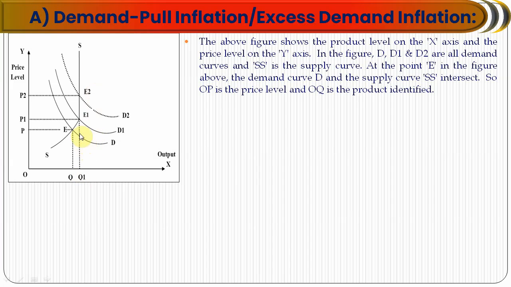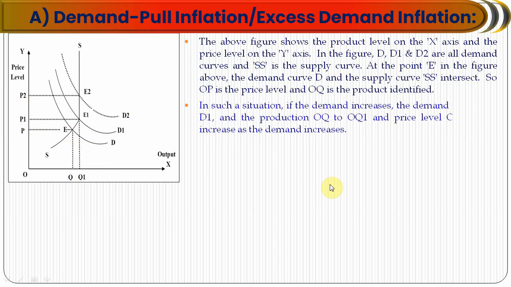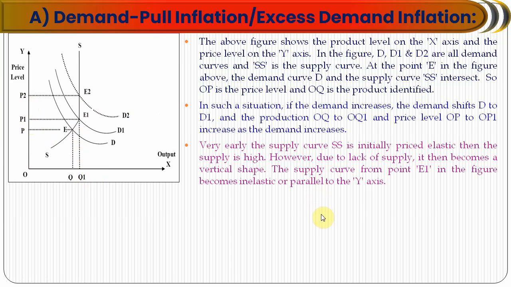The demand changes from D to D1 and D1 to D2, and the supply is constant after a shorter period of time from point E1. So it is not possible to change the supply from OQ to OQ1. So there is a price rise from OP to P1 and P2. So it is demand pull inflation because of higher demand than supply.